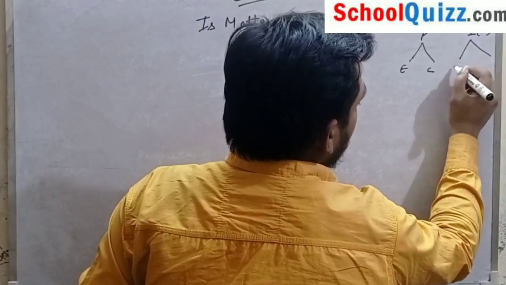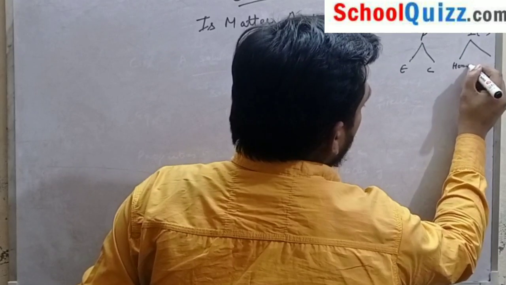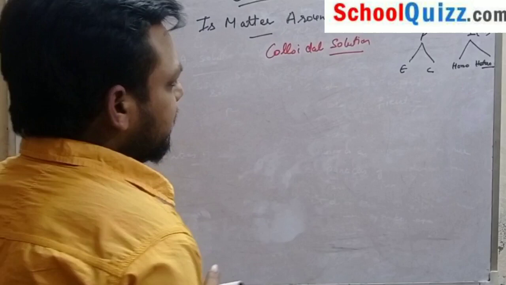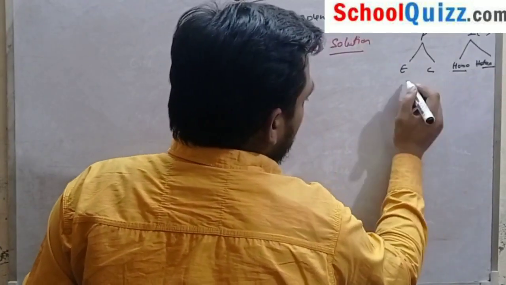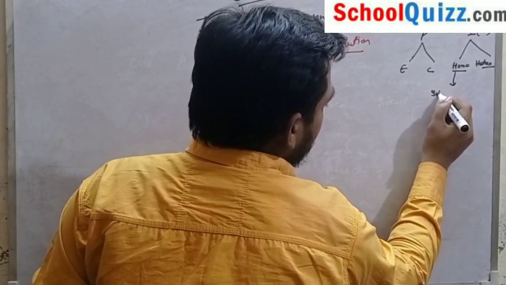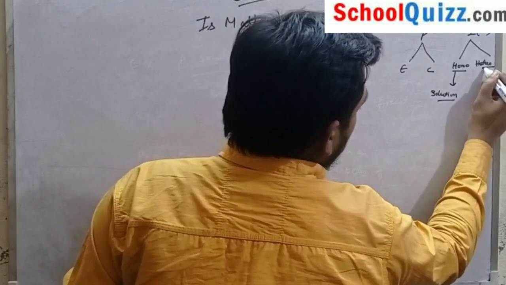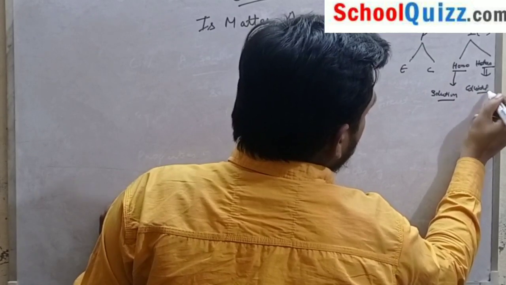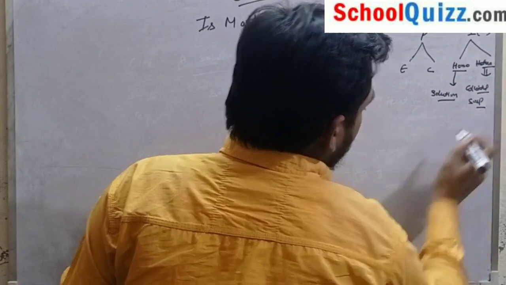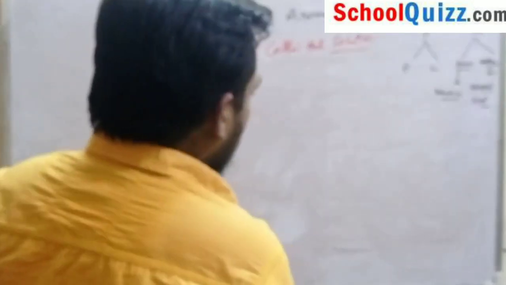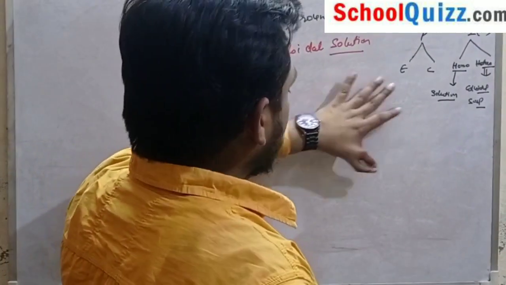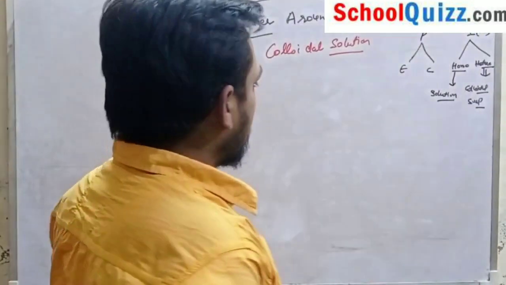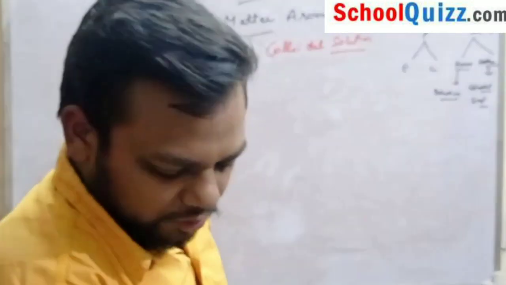And mixture can be classified as homogeneous and heterogeneous. We have discussed homogeneous mixture, that is solution. Now heterogeneous mixture is of two types. First one is colloidal, and the other one is suspension. So we are discussing colloidal solution. As I have already told you, colloidal solution is a heterogeneous mixture. So let's start. What is colloidal solution?